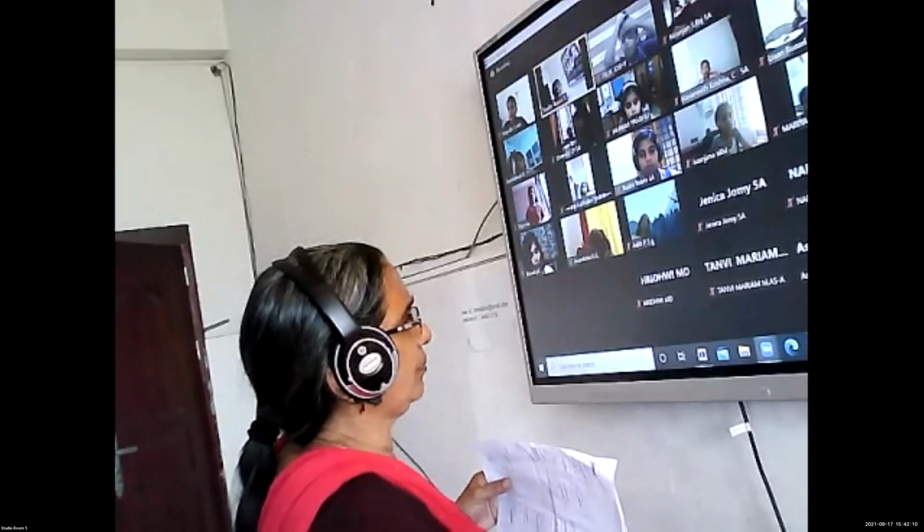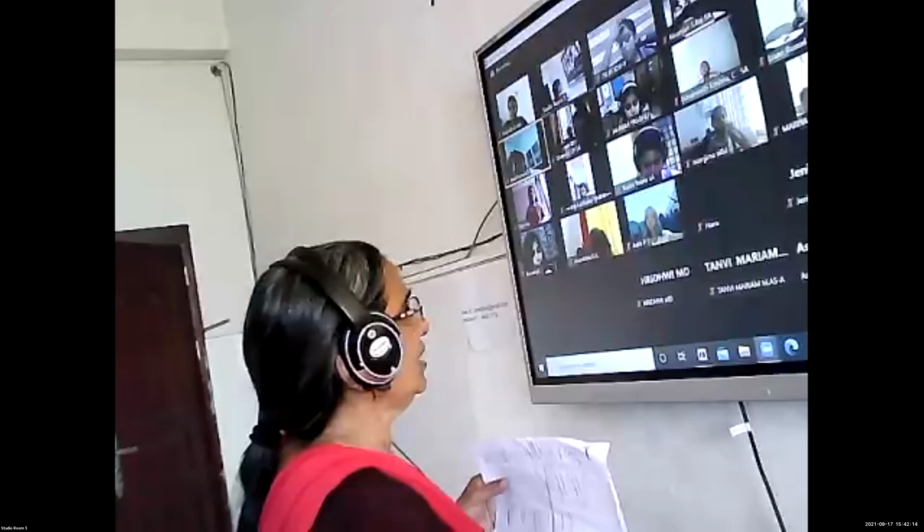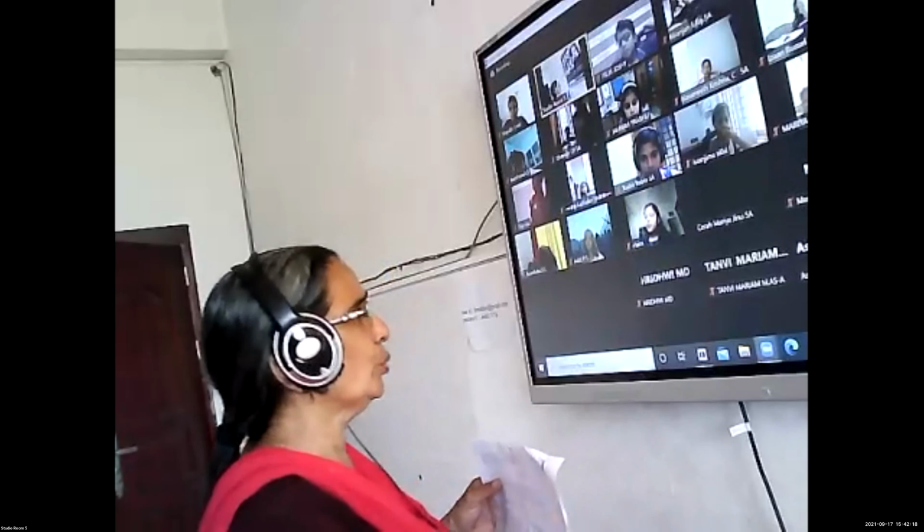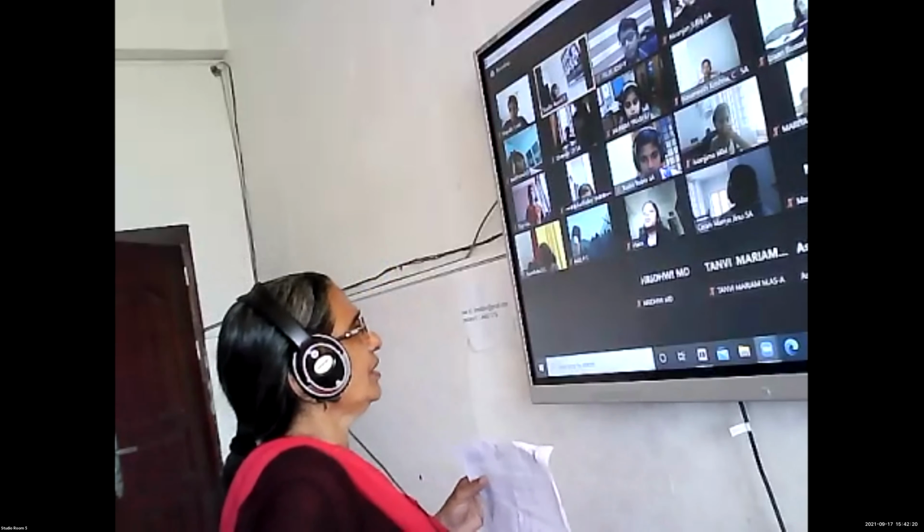What is the balance coming? 0. 0 is the remainder. That means you can say that 10 is divisible by 2. You can divide it equally among your friends.